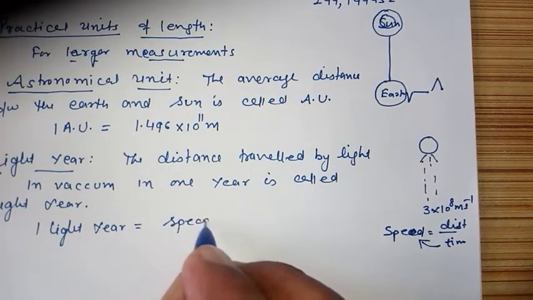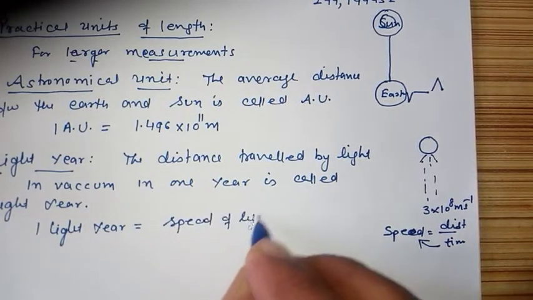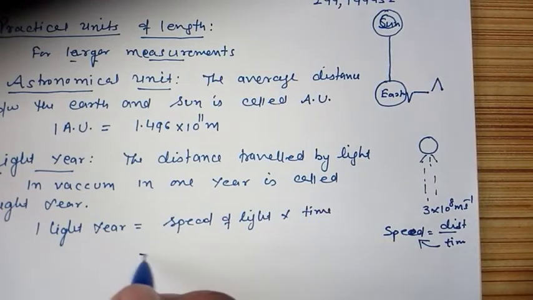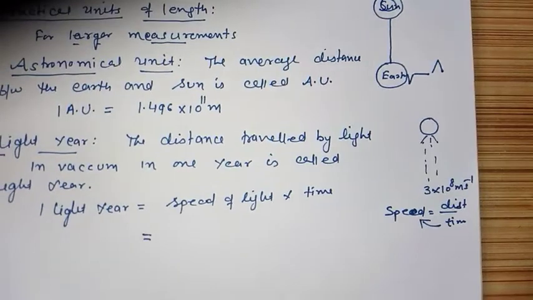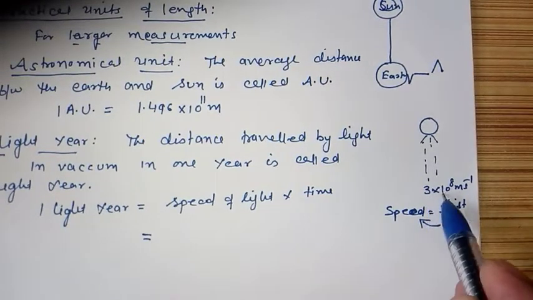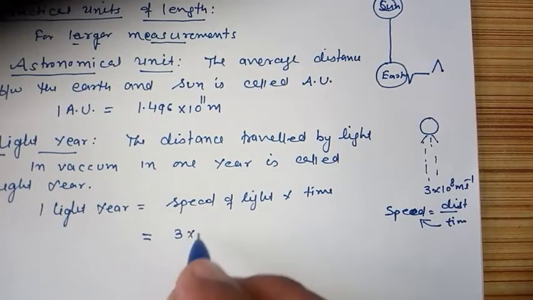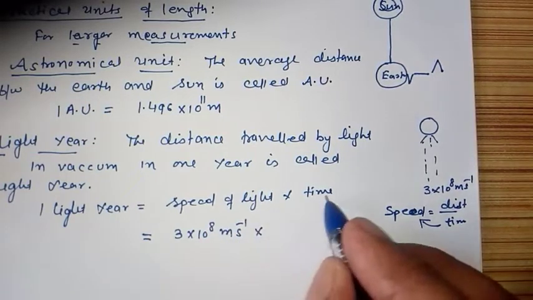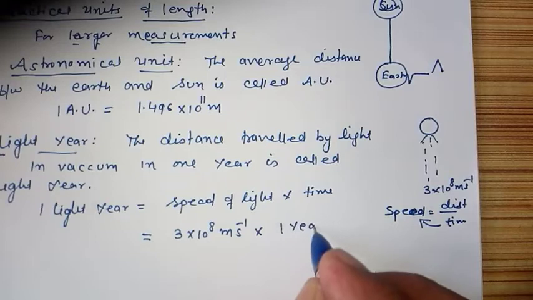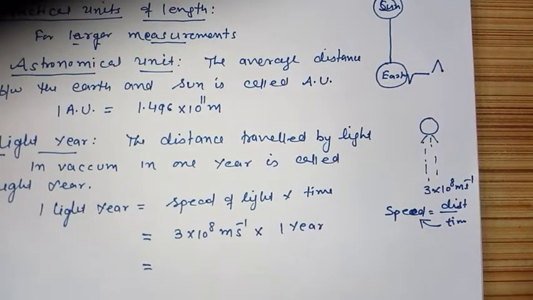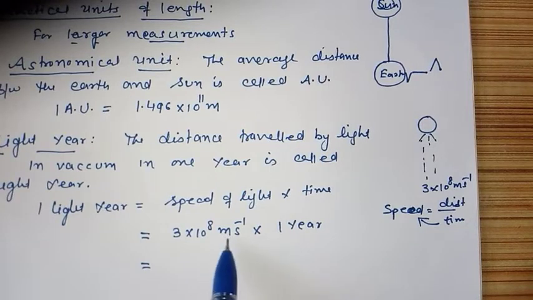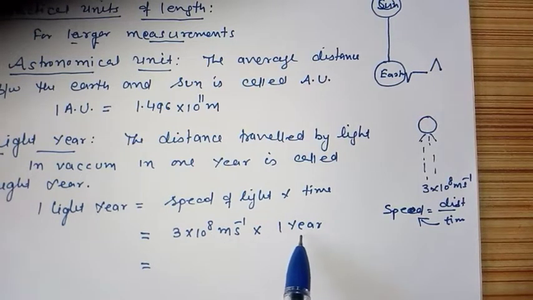So 1 light year is the speed of light into time. What is the speed of light? I just write here 3 × 10⁸ meter per second. Time is what? 1 year. Now you see here the units are meter per second. Both are SI units, but 1 year is a non-SI unit.